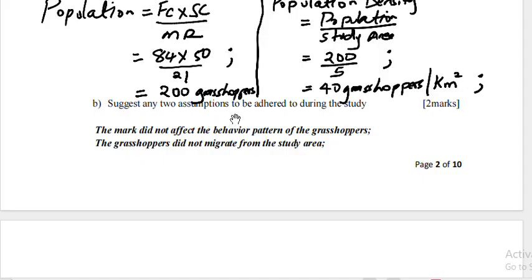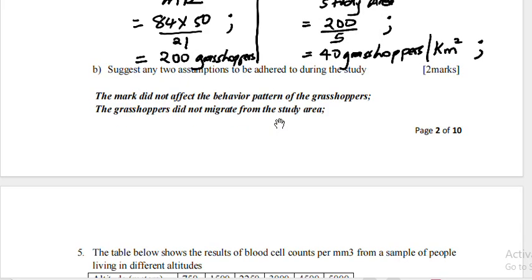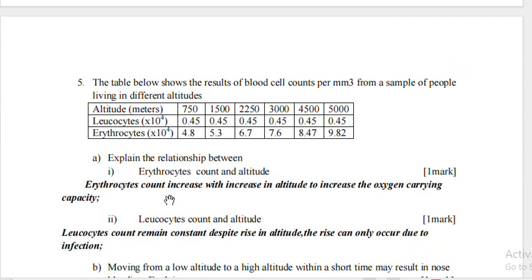The first one, the mark did not affect the behavior pattern of the grasshoppers. Then grasshoppers did not migrate into the study area or from the study area. Then we also have no reproduction took place or no death took place during the study period.